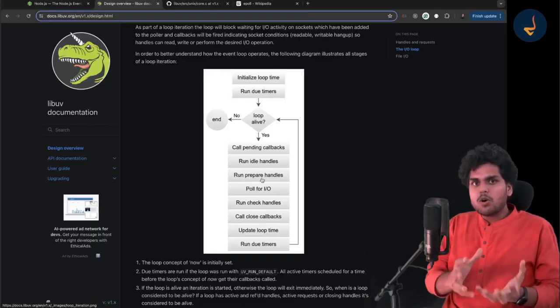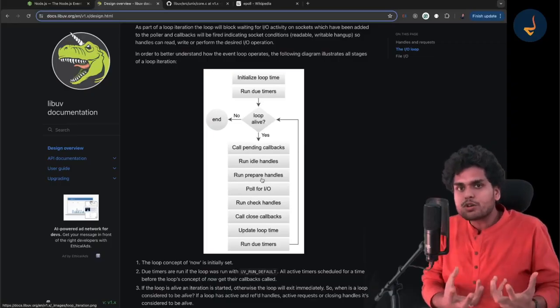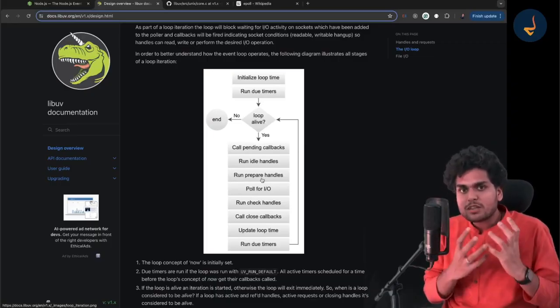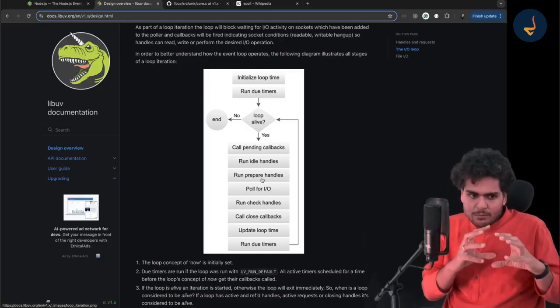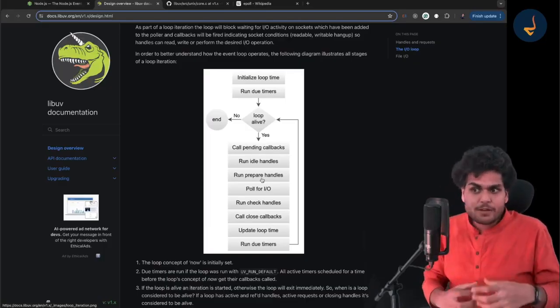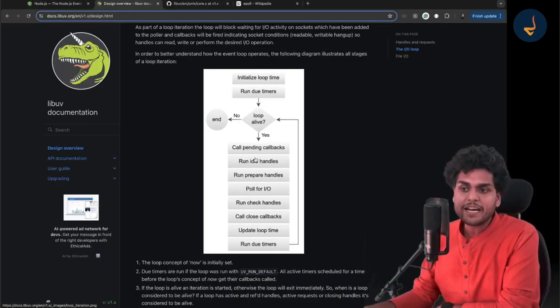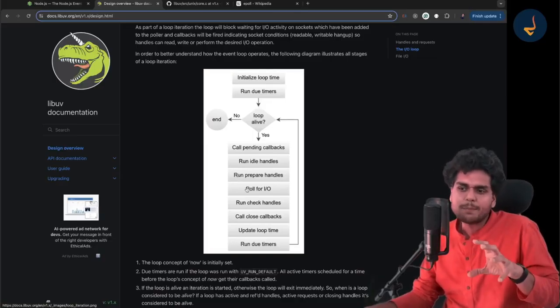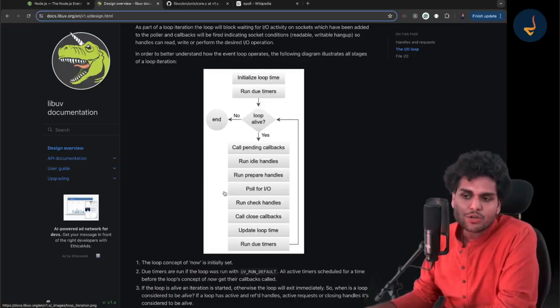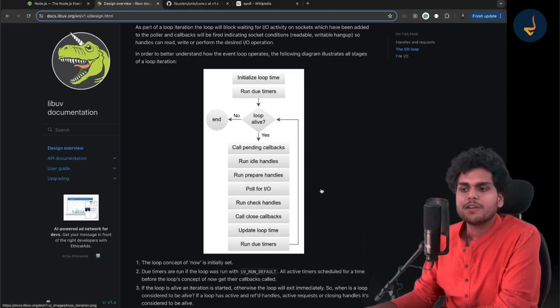Poll phase handles most of the events, that is, IO events. So that is why there are some calculations and checks which the event loop does before entering the poll phase. You can assume that run idle handles and run prepare handles are preparing for the poll phase. Then it goes to the actual poll phase and runs all of them.